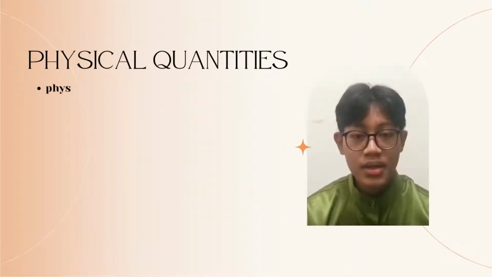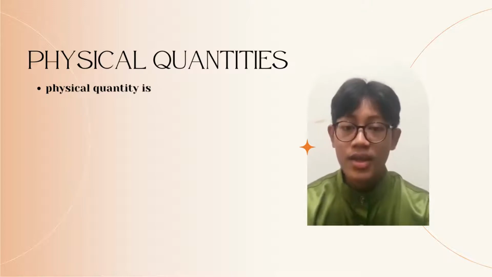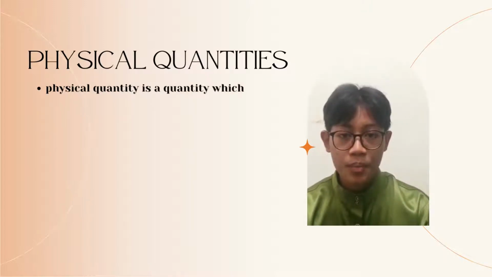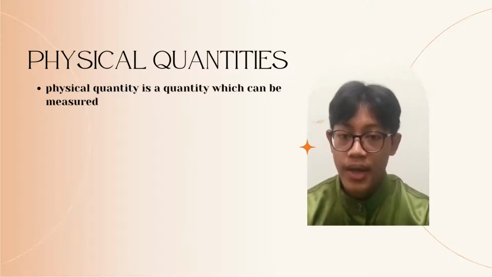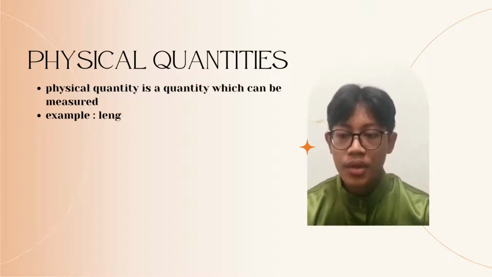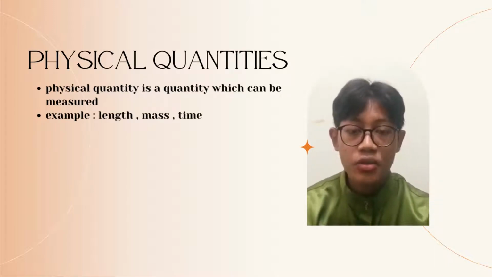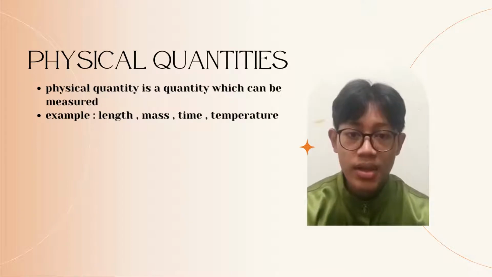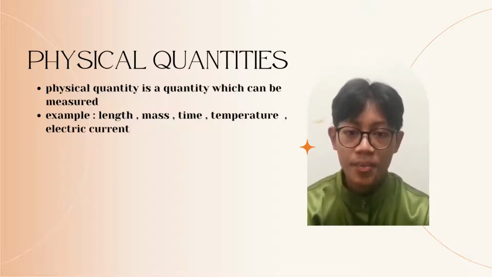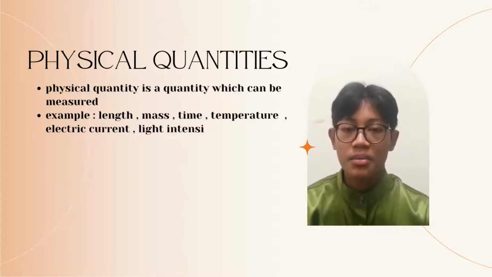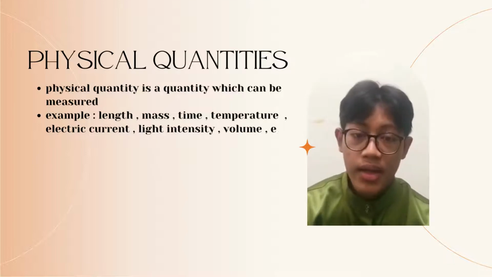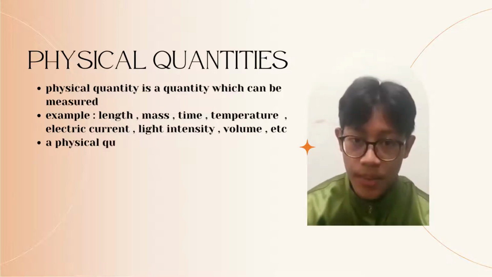Okay, so basically a physical quantity is a quantity that can be measured. For example, length. Let's say there is a 7 centimeter ruler. 7 centimeters is something that can be measured, so it is a quantity that can be measured. So length is a physical quantity.